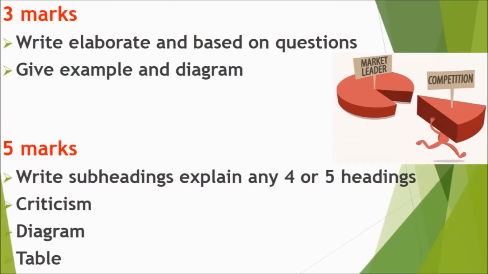For 3 marks, write, elaborate based on the question. That means you have to read the question and elaborate it when you write. Give some examples and a diagram. And for 5 marks, write subheadings and explain any 4 or 5 headings. That means if there are 10 or 6 headings, you have to write all the headings, then explain any 4 or 5 headings. Criticism, diagram and table. If you are going to write a 5 mark answer and there is a diagram or table, you have to focus on the diagram and table also.